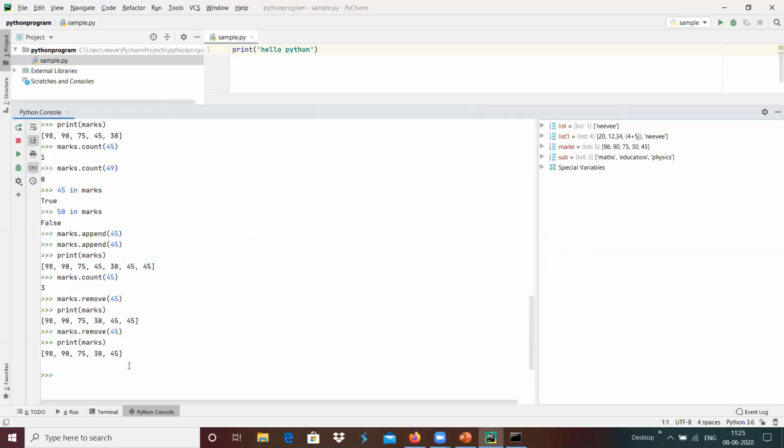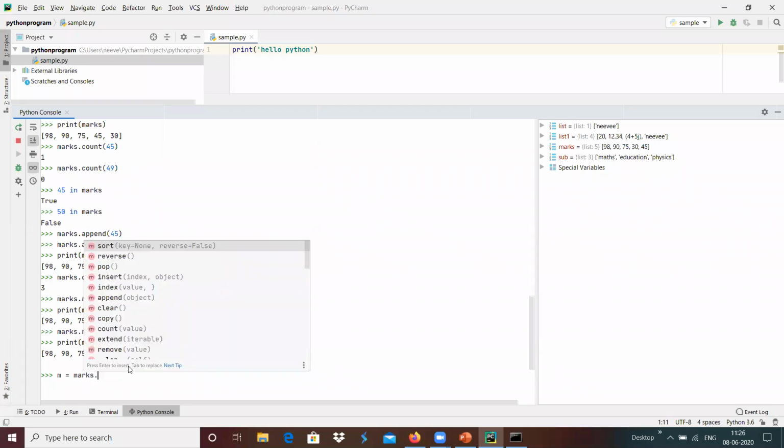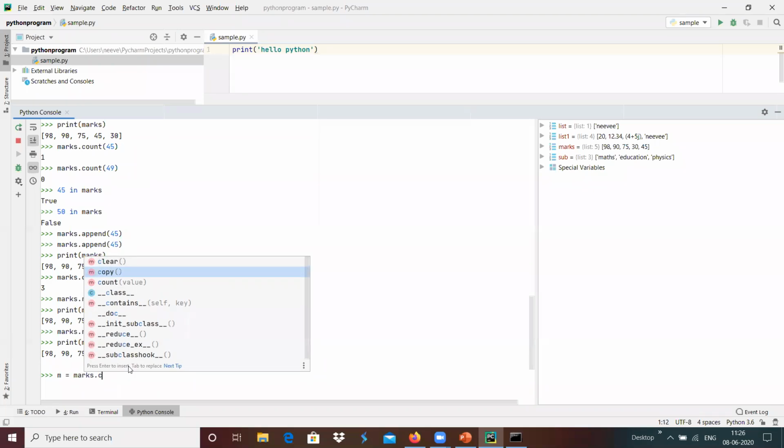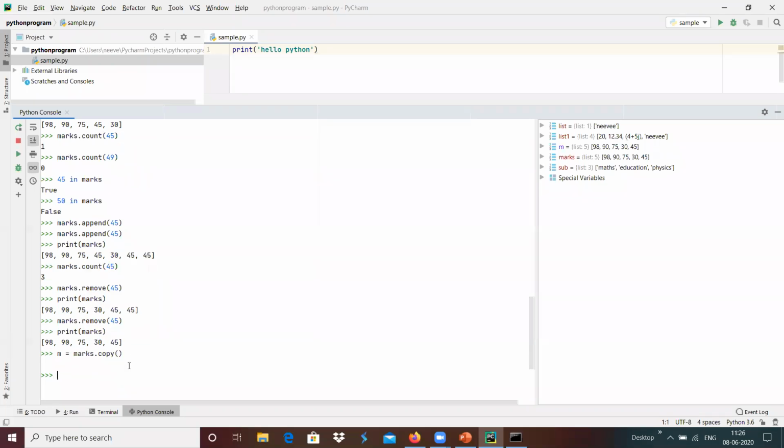And if we wanted to copy or duplicate a list, we can use the copy function. I'm going to declare M as a list and do marks.copy over here, which provides a complete copy of that particular list content to the other one.